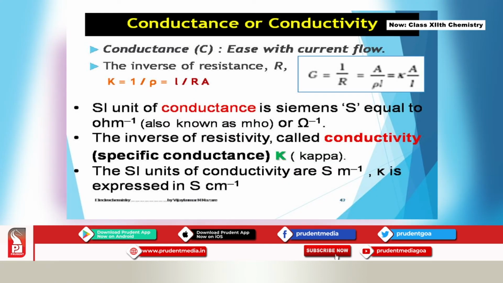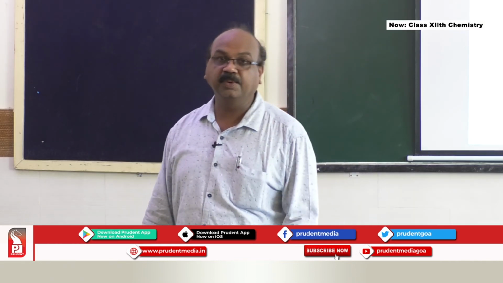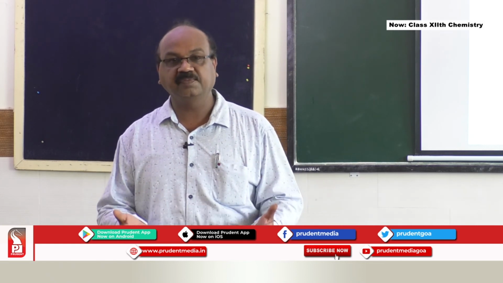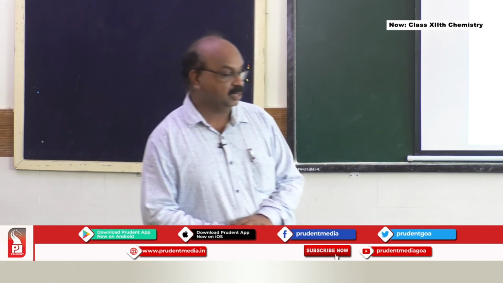The inverse of resistivity is called conductivity, and here it is known as specific conductance K, also called kappa. The SI unit of conductivity is Siemens meter inverse, or K is expressed in Siemens centimeter raised to -1. Then equivalent conductivity and molar conductivity. If you know the definitions of equivalent weight and molecular weight, you can easily understand what equivalent conductivity and molar conductivity are.